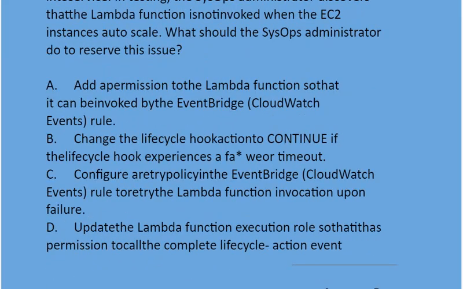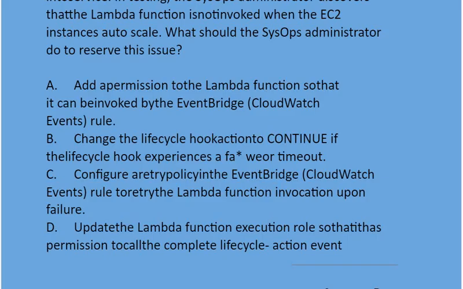Option A. Add a permission to the Lambda function so that it can be invoked by EventBridge, that is, the CloudWatch Events rule. Option B. Change the lifecycle hook action to continue if the lifecycle hook experiences a timeout.